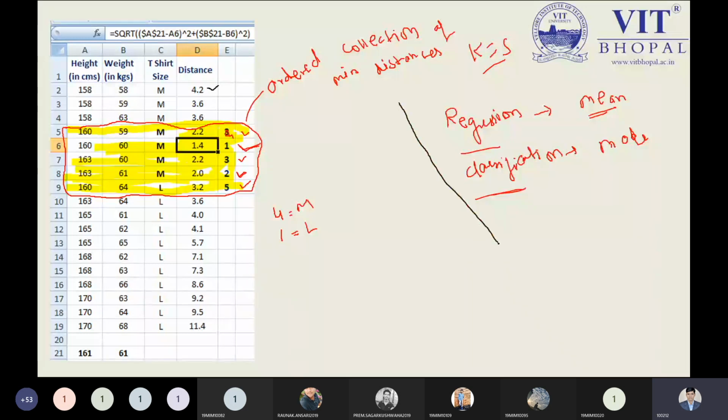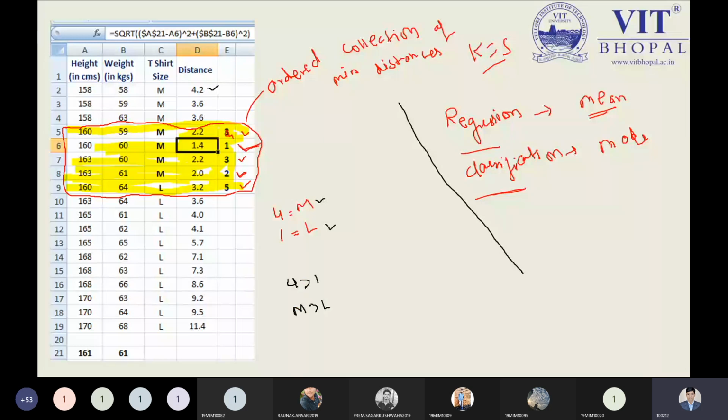But when we have a small data set, we can easily determine it. You can observe how many times M we have, 4 times, and how many times L we have, that is 1. Practically, as we have seen in our example, 4 is greater than 1, so M is greater than L.